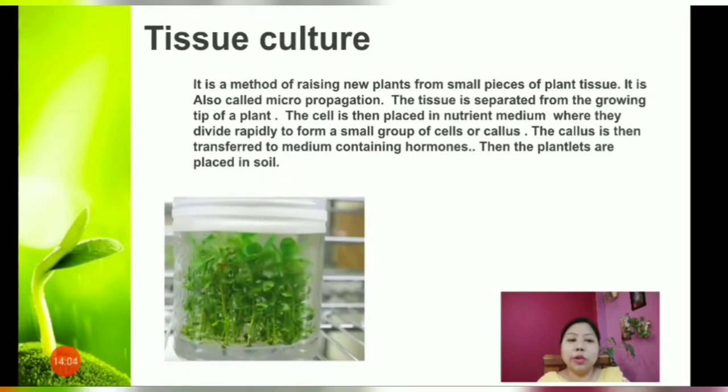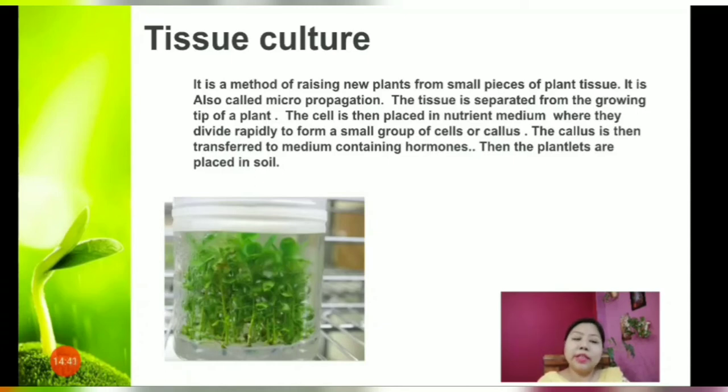Let's see what tissue culture is. Tissue culture is a method of raising new plants from small pieces of plant tissue. It is also called micropropagation. The tissue is separated from the growing tip of a plant. The cells are then placed in artificial nutrient medium where they divide rapidly to form a small group of cells or callus. The callus is then transferred into a medium containing hormones where it will grow and differentiate.